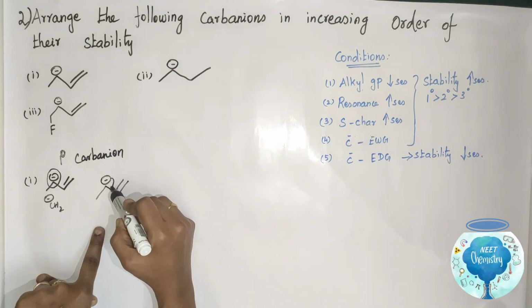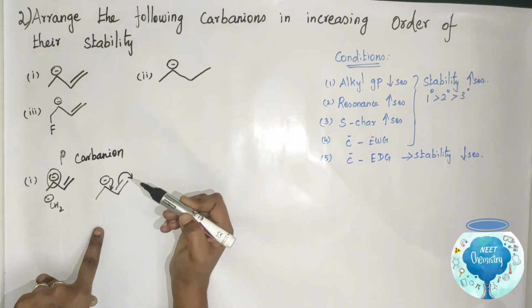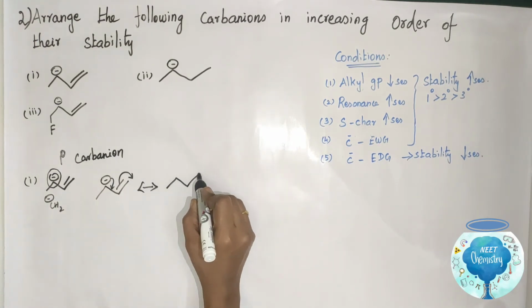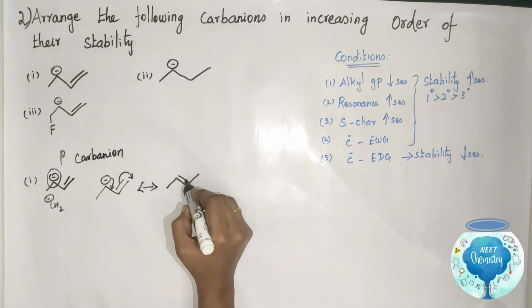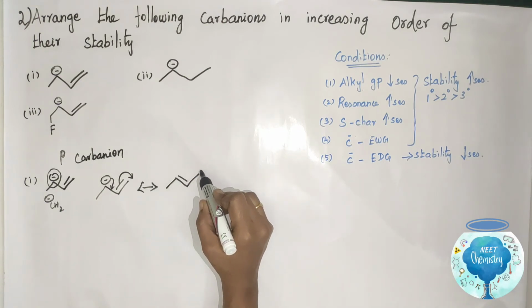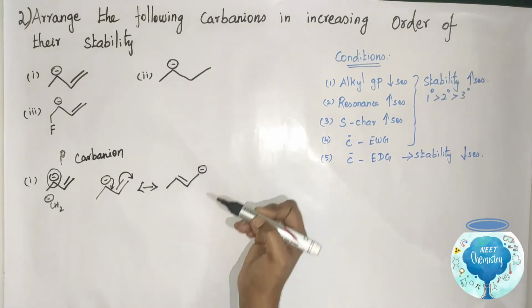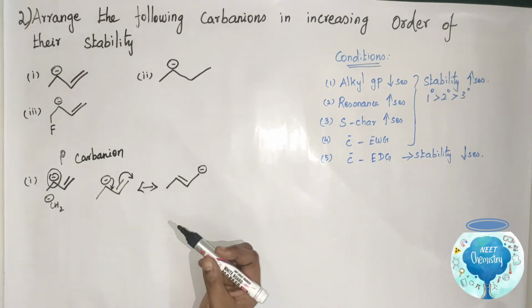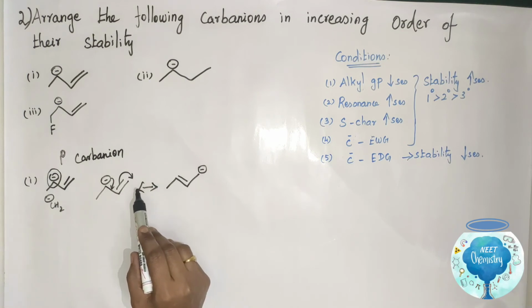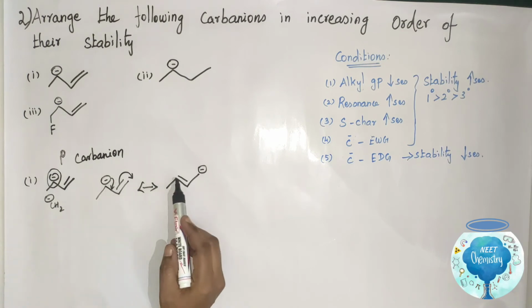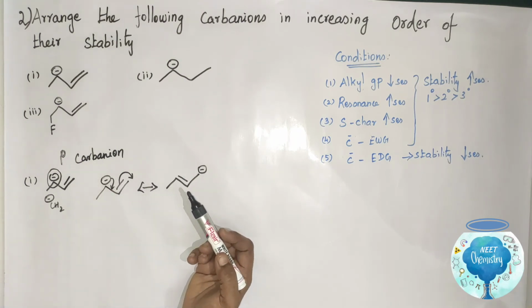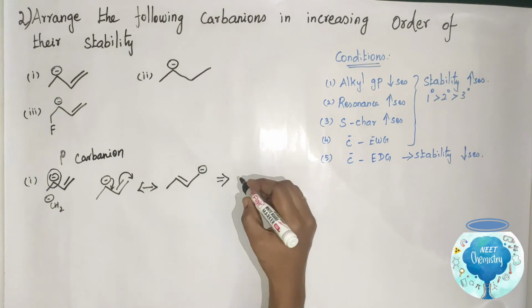This negative charge shifts here, the charge shifts in this direction, and the bond electrons shift to the charge. So it is unstable, because a large amount of electron creates high repulsion. So it is unstable.